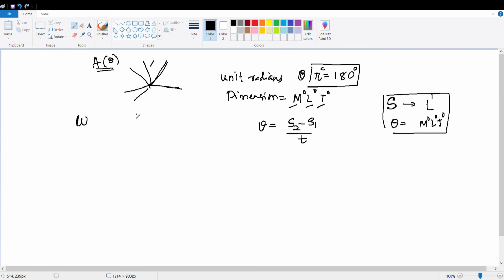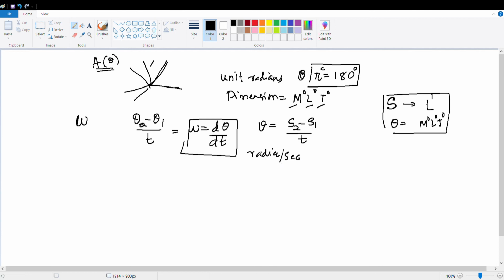Here it will be theta 2 minus theta 1 divided by time, or omega is equal to d theta by dt. That's it. Angular velocity. And the unit will be radian per second. Why? Because radian is theta, second is time.